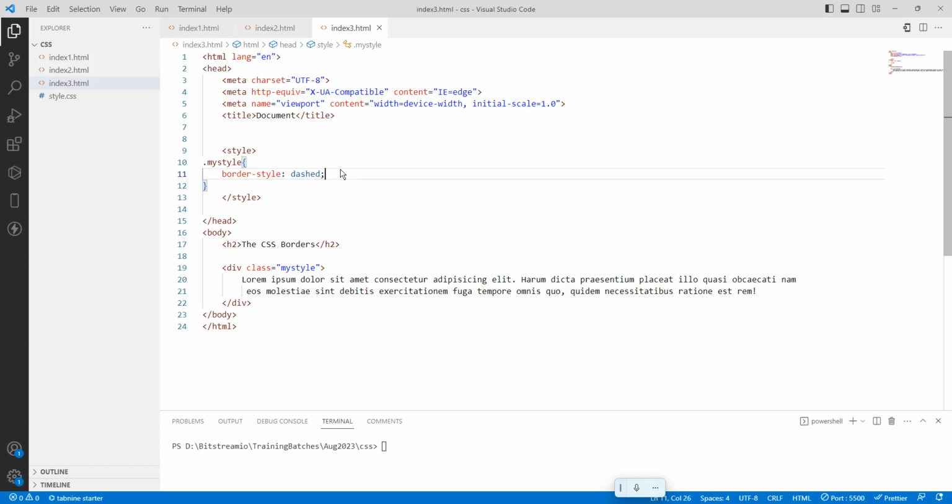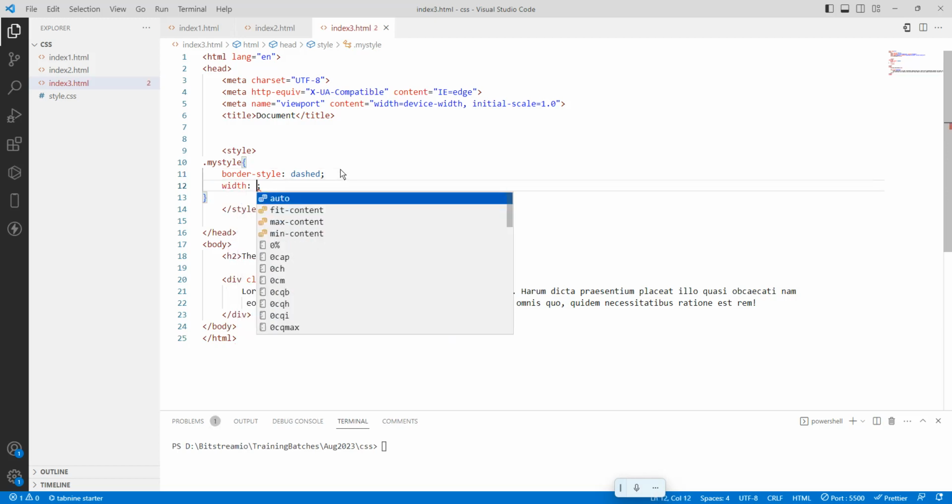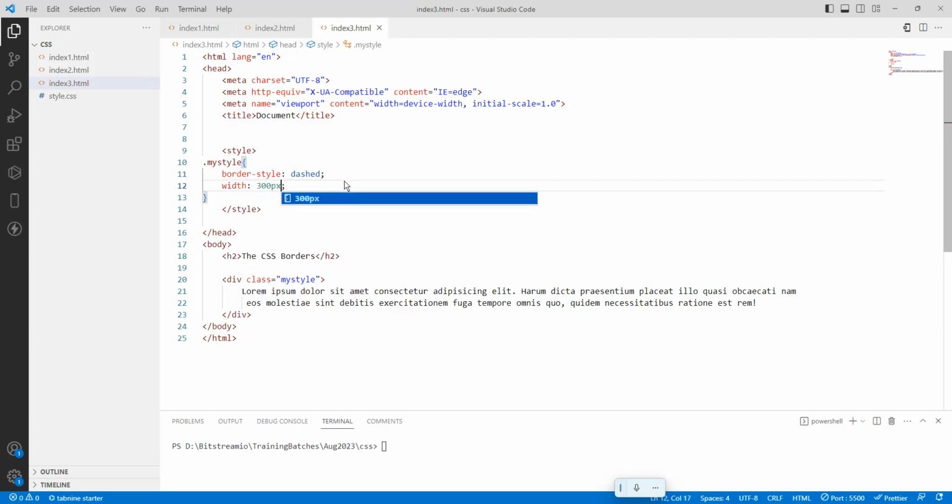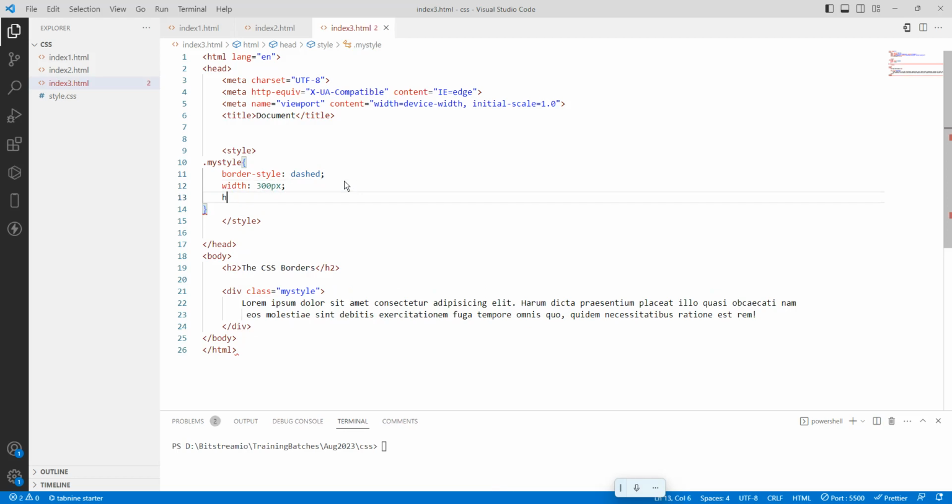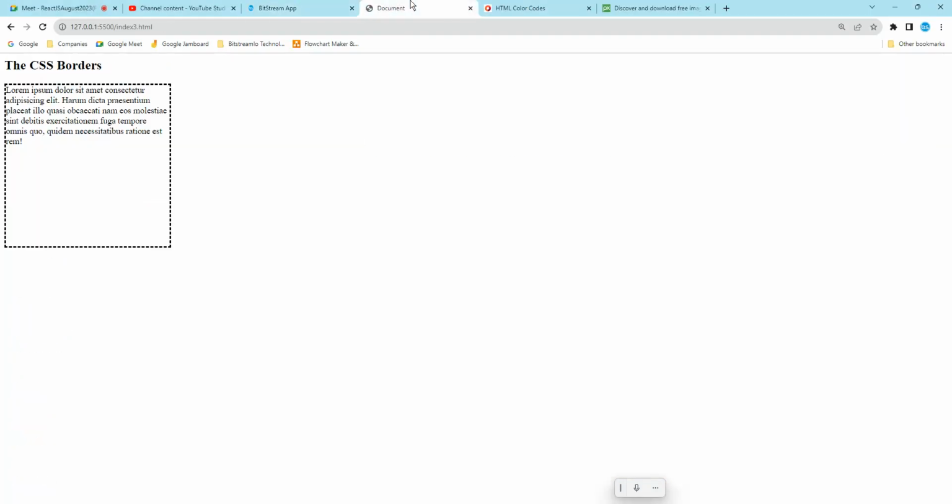And if you want to set a width and height, width will be 300 pixel and the height will be 300 pixel. So I applied a style for this div. I mentioned the class name is my style. So for a div I have applied it.